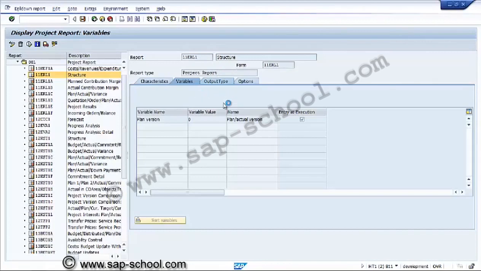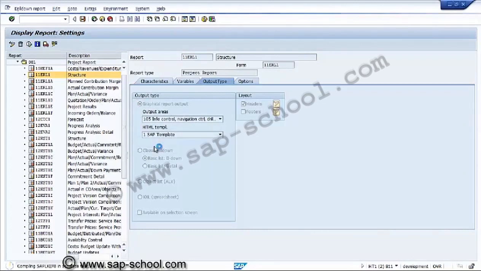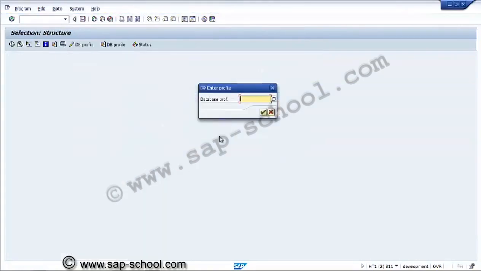Here if we execute this report, it will open the actual report form, how it looks when we are executing from outside. And here this has a drill down option, and if required we can give only the object list. So again, the database profile is asking.